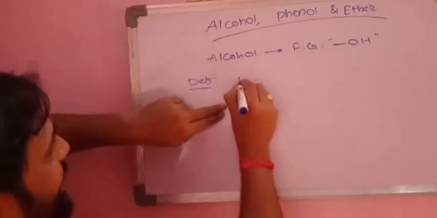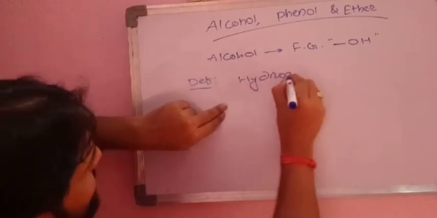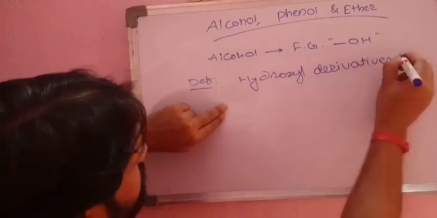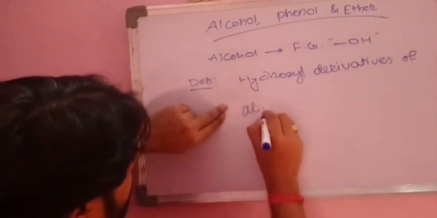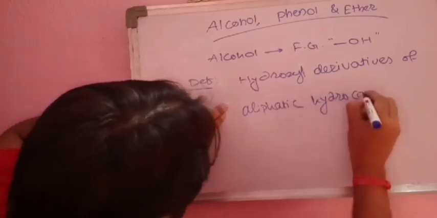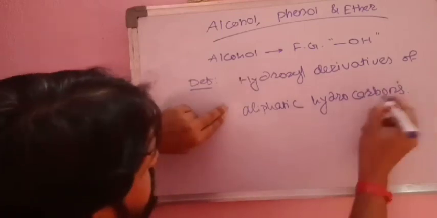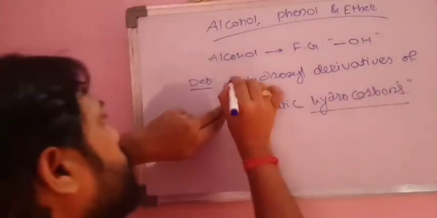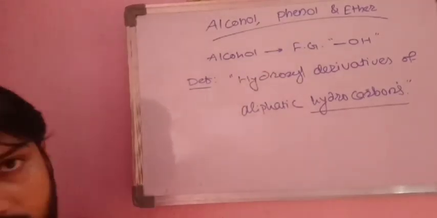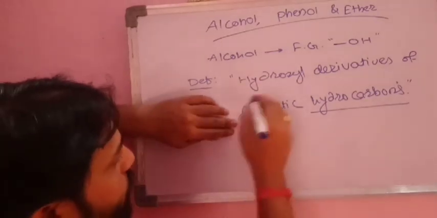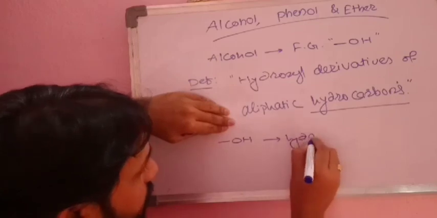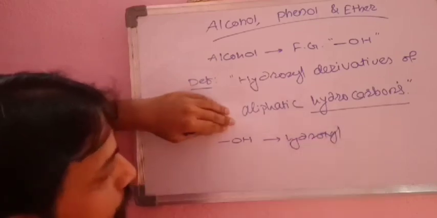So alcohols are hydroxyl derivatives of aliphatic hydrocarbons. This is the definition of alcohol, we can call it the scientific definition of alcohol: hydroxyl derivatives of aliphatic hydrocarbon. For this we have to know what is hydroxyl group. OH group is called hydroxyl group.